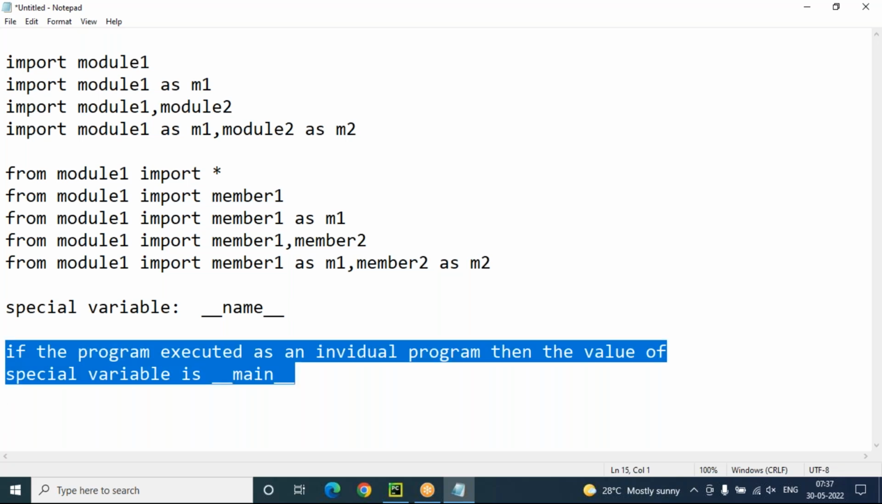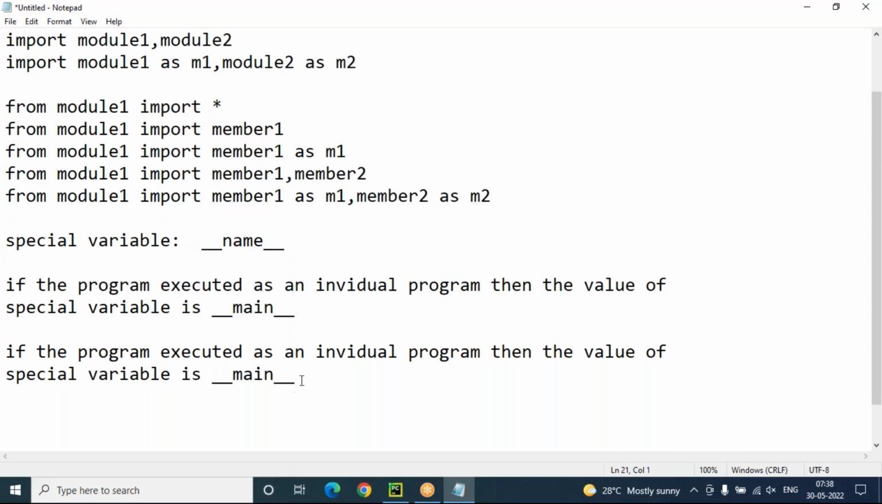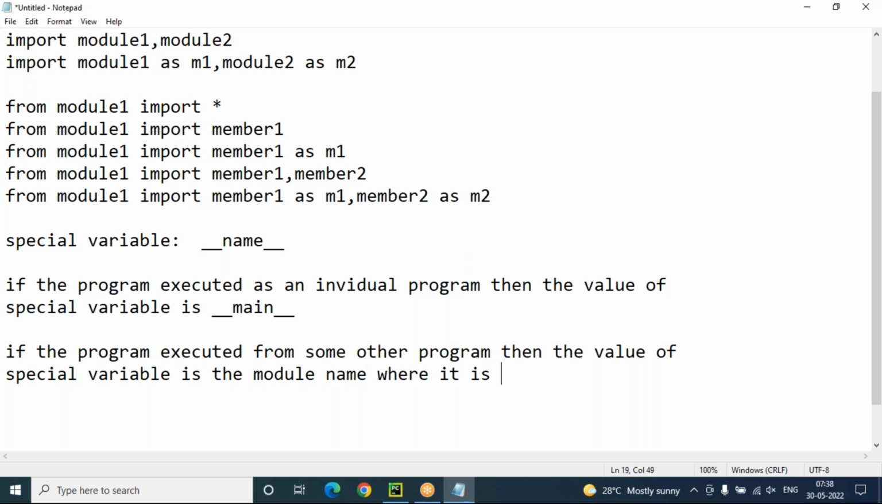At the same time, if the program is executed from some other program, then the value of the special variable is the module name where it is defined. The module name where it is defined. That is the case. So there is a special variable in Python, especially in the module section.